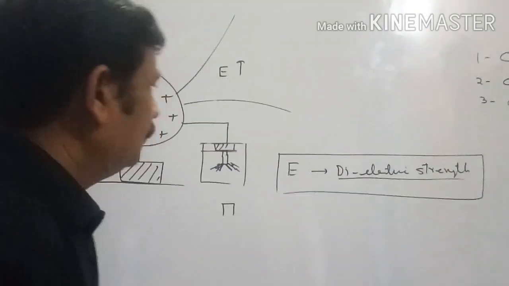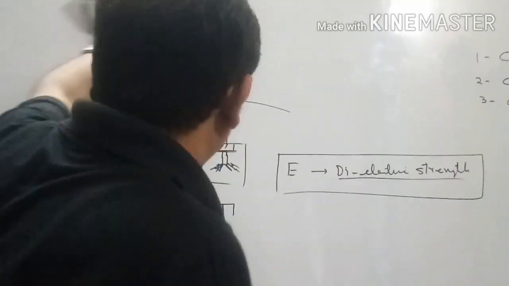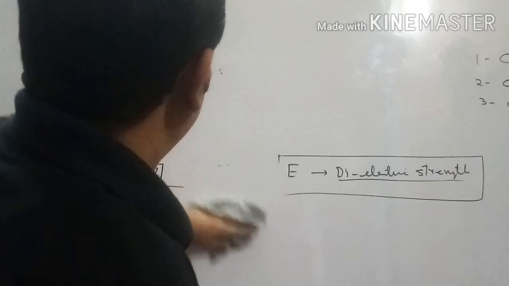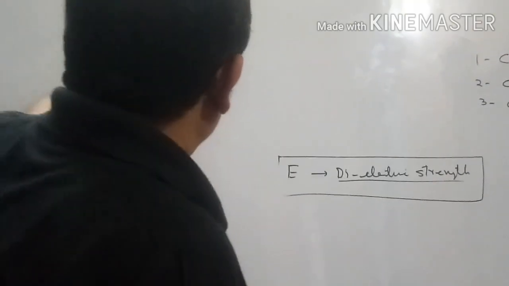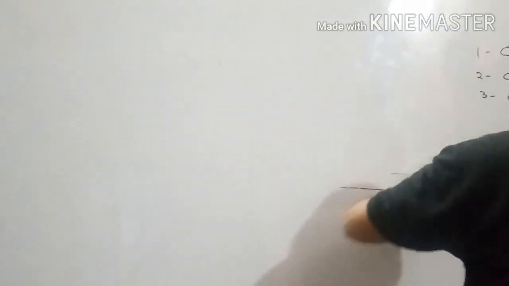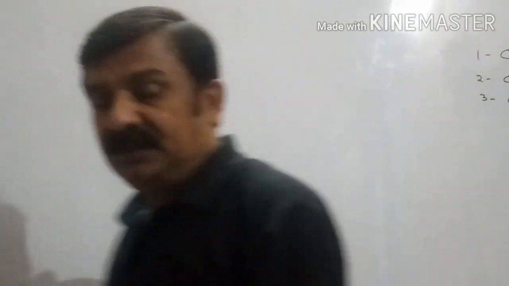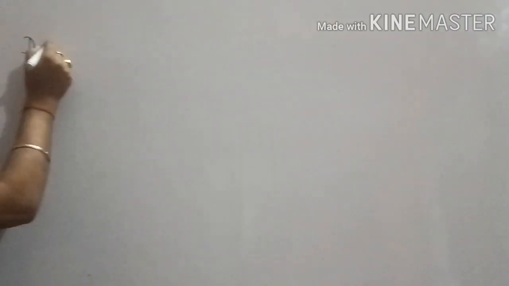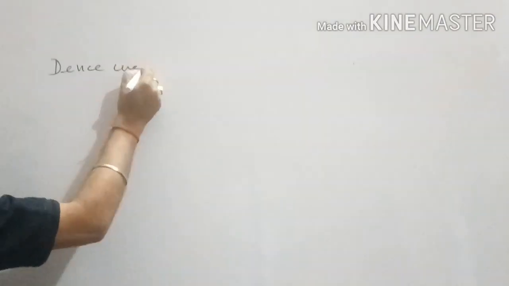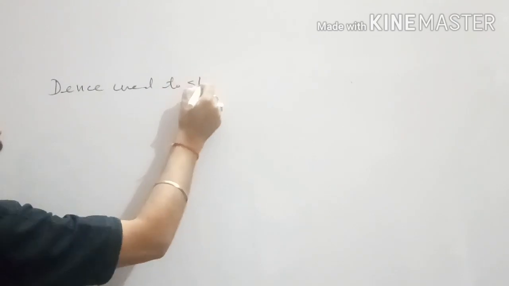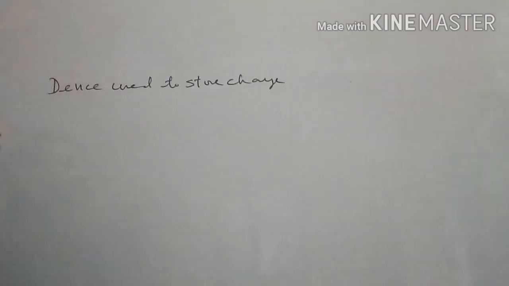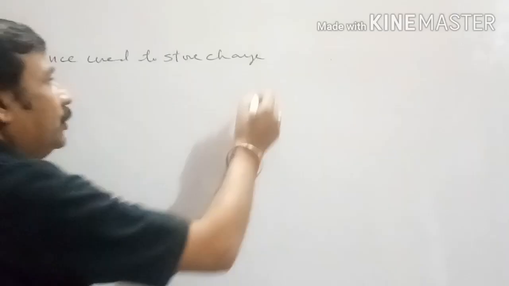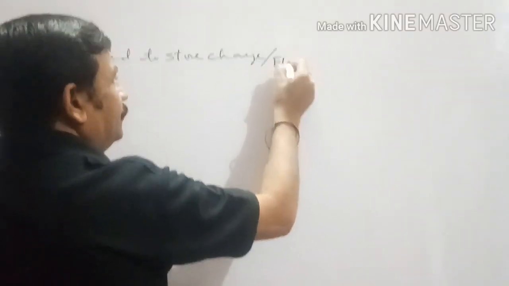Now if this term dielectric strength is clear, now see what is a capacitor or condenser. Basically a capacitor or condenser is a device used to store charge or electrical energy.